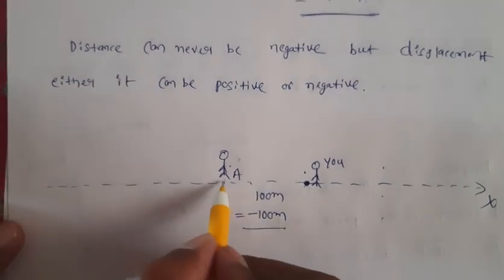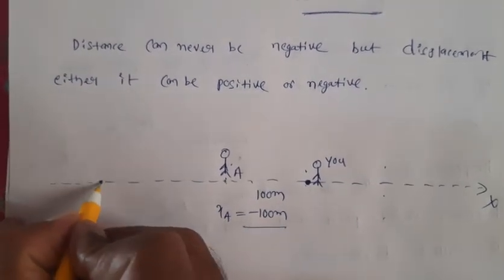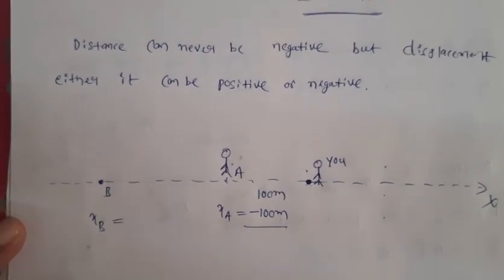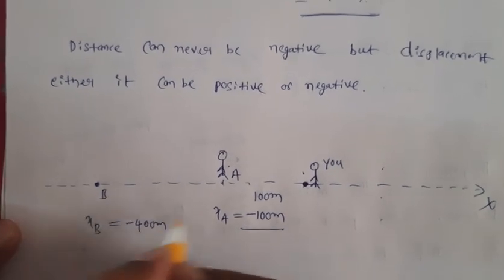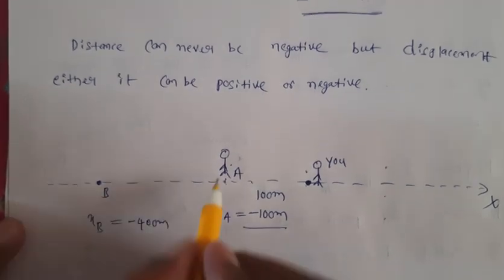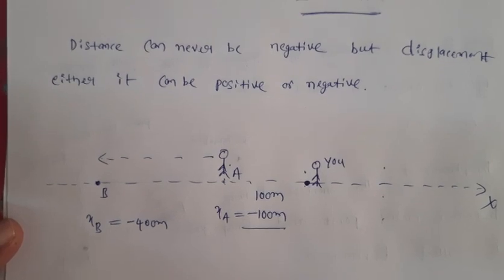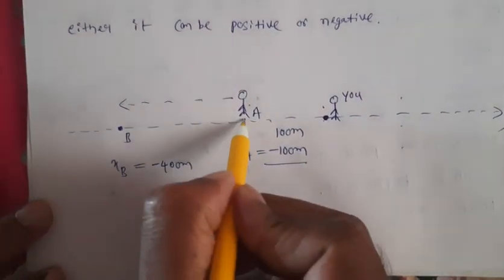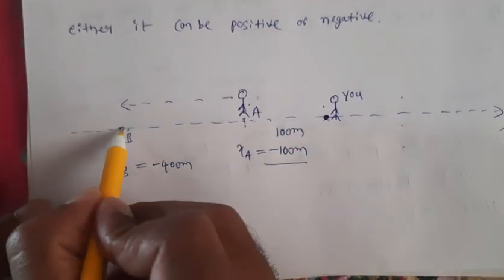Now he is moving from this point A to point B. Let's say point B is at 400 meters from this point. So we write xB is equal to minus 400 meters. So your friend is moving from here to here. Now what is the distance traveled by your friend? From here to here is 100 meters, from here to here 400 meters.